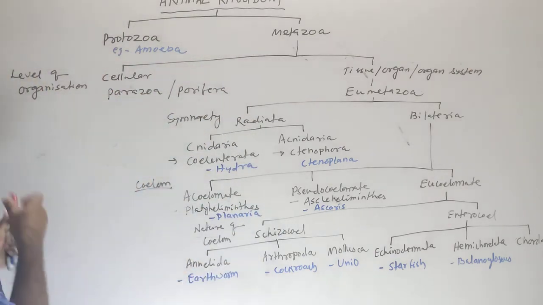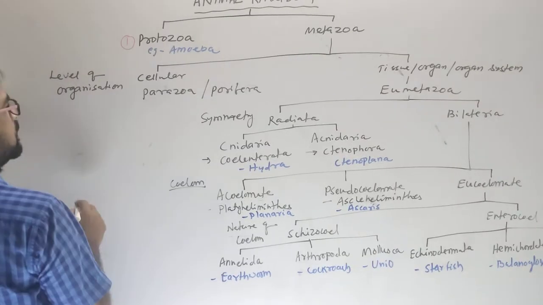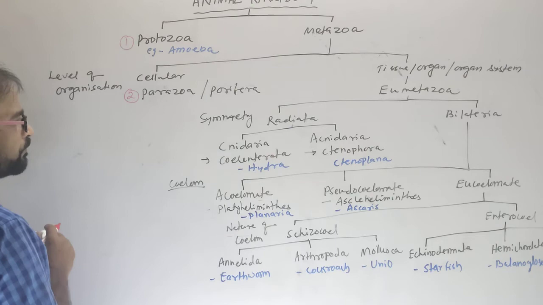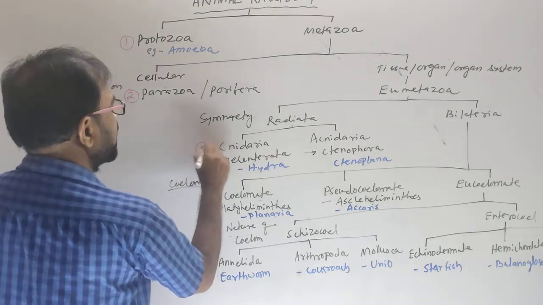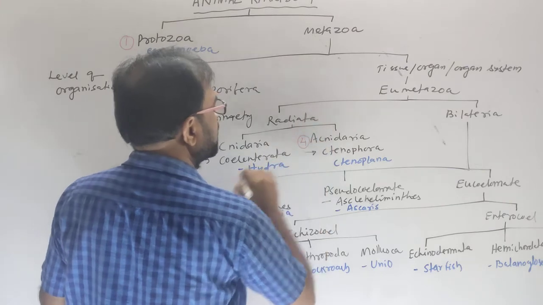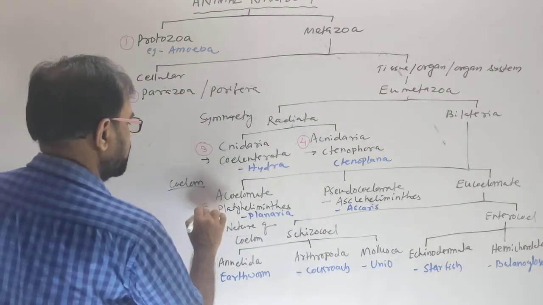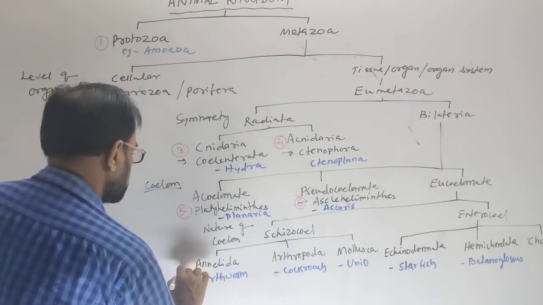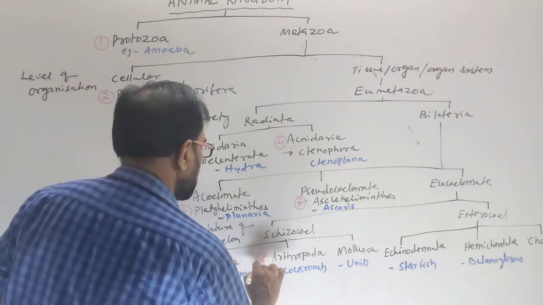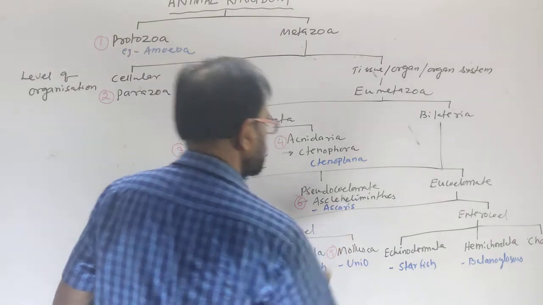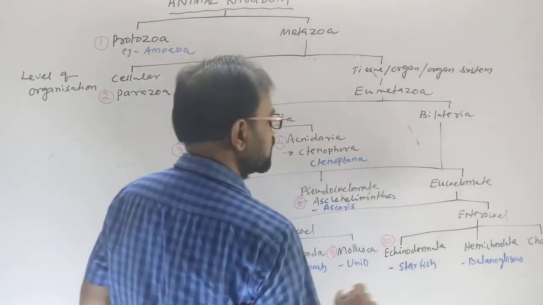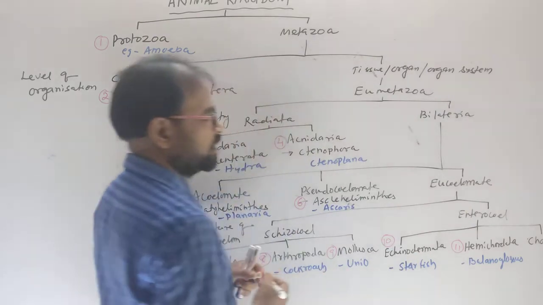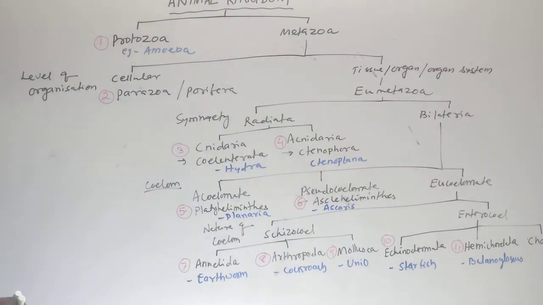First, phylum Protozoa. Second is the phylum Porifera. Third, phylum Cnidaria. Fourth, Ctenophora. Fifth, Platyhelminthes. Sixth, Nemathelminthes. Seventh, Annelida. Eighth, Arthropoda. Ninth, Mollusca. Tenth, Echinodermata, and eleventh, Hemichordata. Now we are going to discuss the Chordata. Clear?